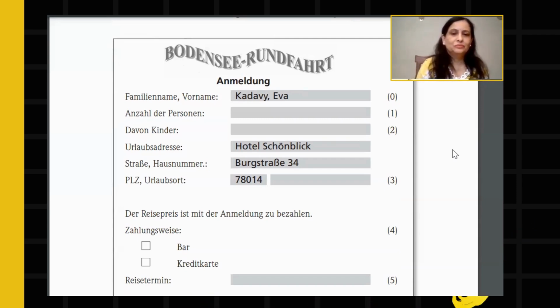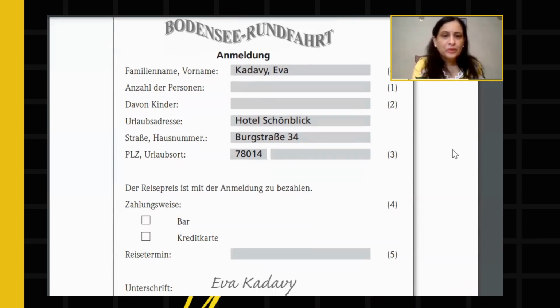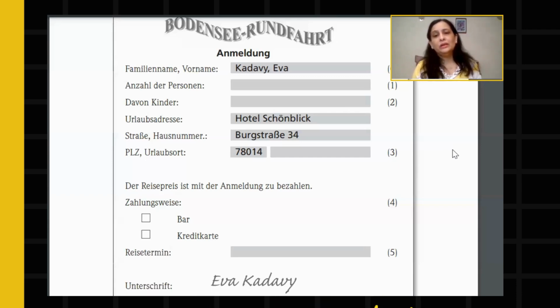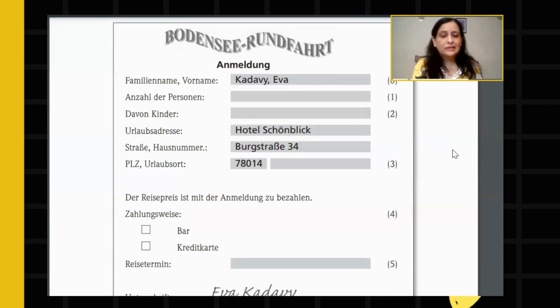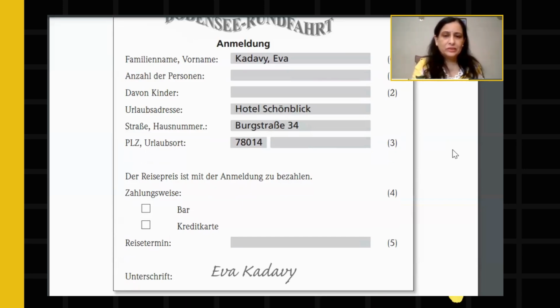So you can tick mark Bar, meaning she will pay through cash. Now here, Reisetermin, meaning when are you going for the vacation, the exact travel date. In the text it is given as next Sunday, so Sonntag you can write, and the next Sunday's date, because you have to specify the date. That date also you can write down here in Reisetermin.